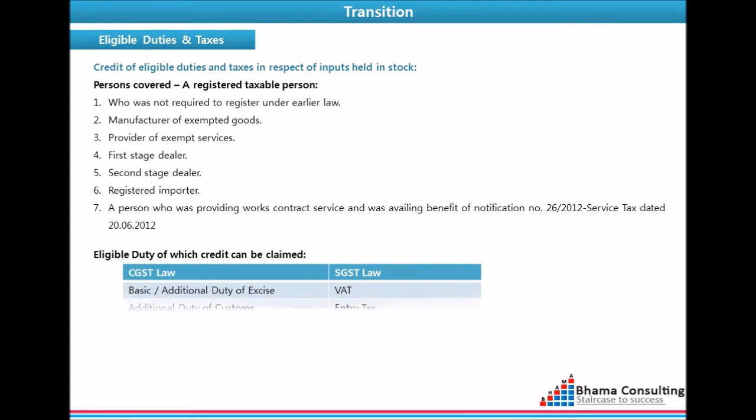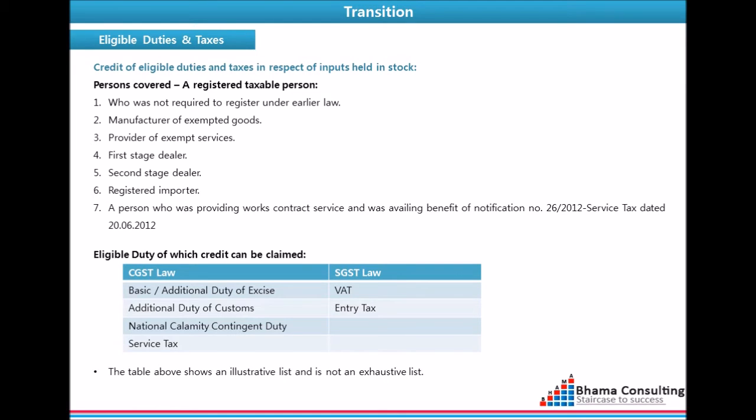Eligible duties under the CGST law are excise or additional duty of excise, additional duty of customs, national calamity contingency duty, popularly known as NCCD, service tax. Eligible duties under the SGST law are VAT, entry tax. Please note the list here is an illustrative list and not an exhaustive list.